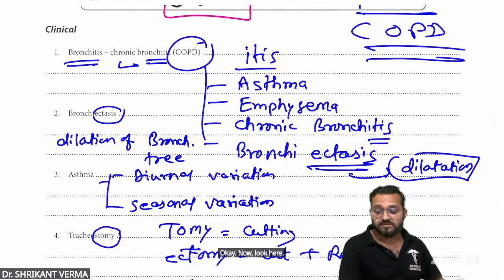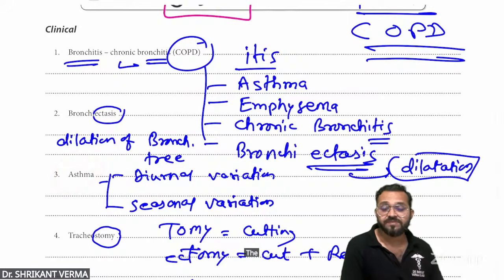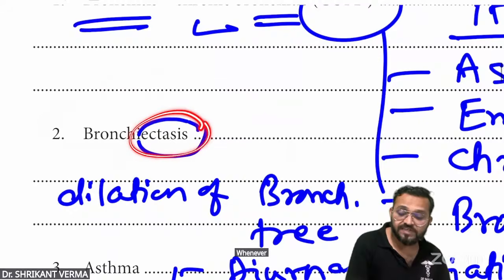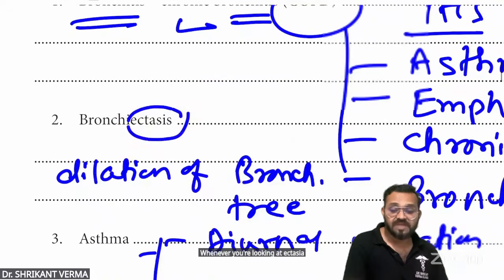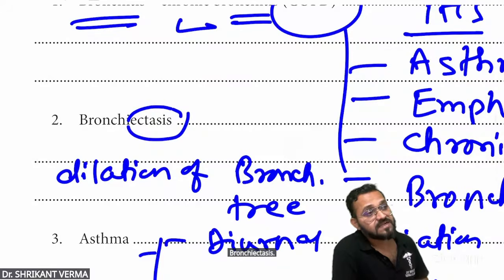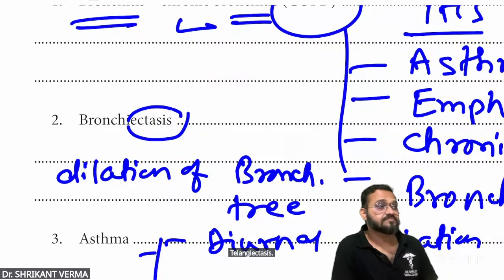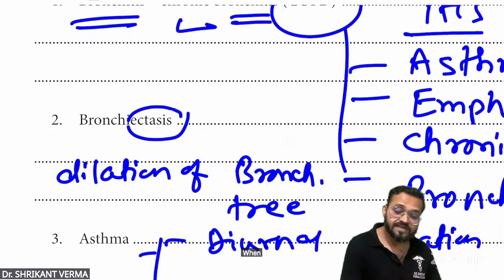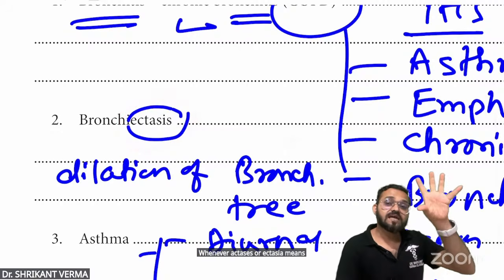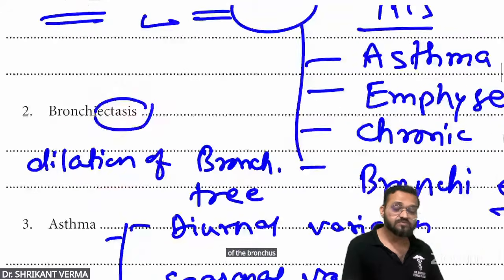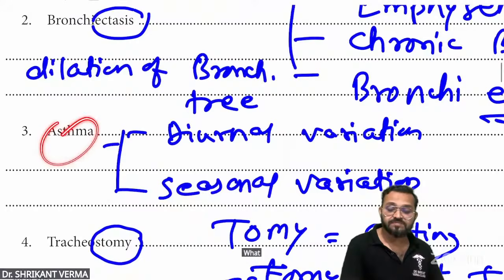Now look here, the asthma. What is bronchiectasis? Whenever you see ectasis or ectasia, it means dilatation. Bronchiectasis, telangiectasis, lymphangiectasis. So dilatation of the bronchus is bronchiectasis. What is asthma?